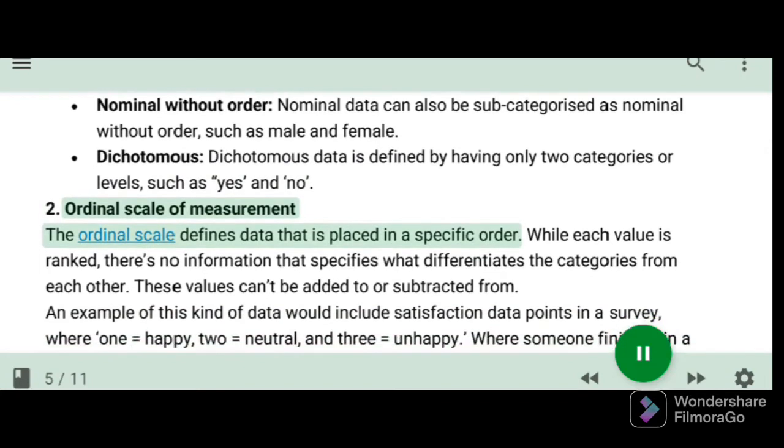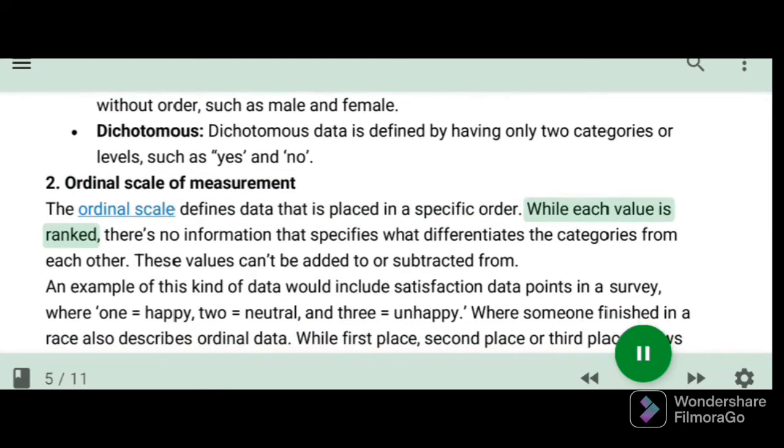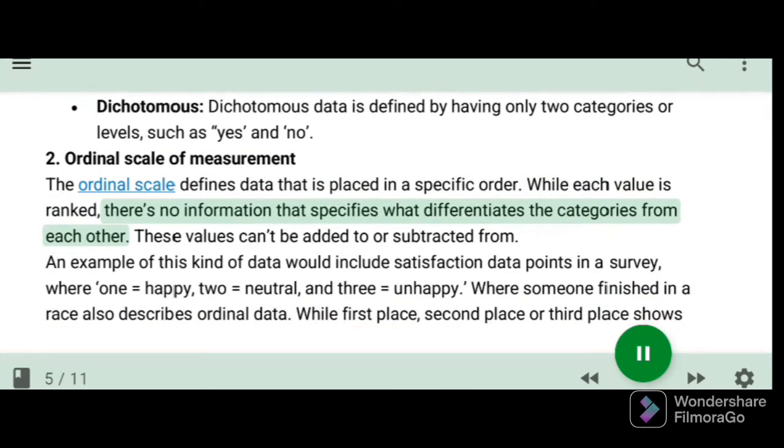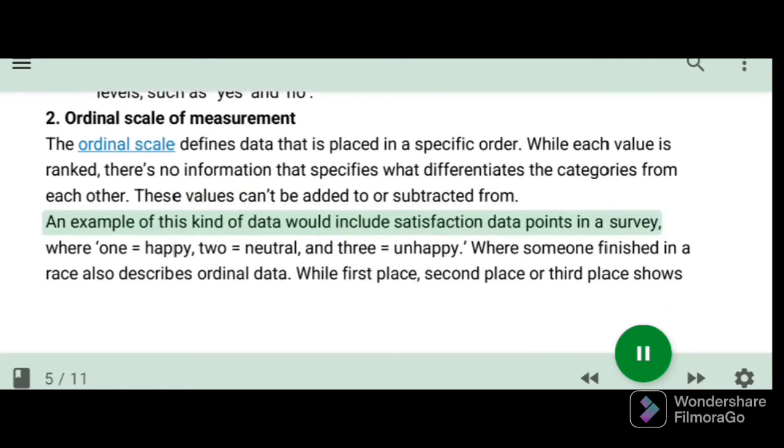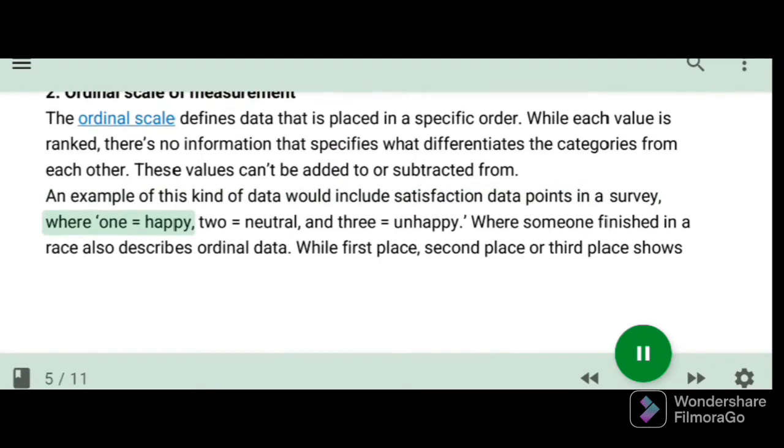2. Ordinal scale of measurement. The ordinal scale defines data that is placed in a specific order. While each value is ranked, there's no information that specifies what differentiates the categories from each other. These values can't be added to or subtracted from. An example of this kind of data would include satisfaction data points in a survey, where 1 equals happy, 2 equals neutral, and 3 equals unhappy.